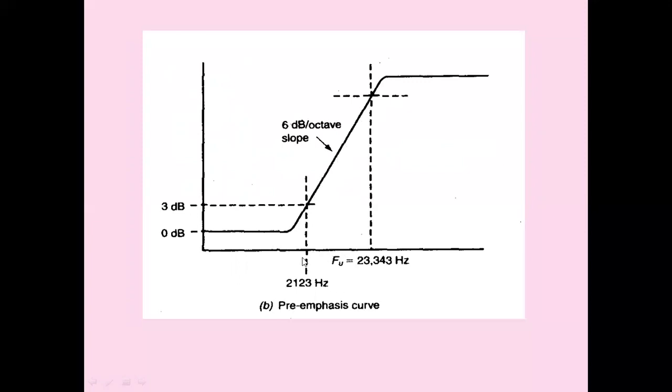See here, below 2123 Hz there is a little amount of compensation. After 2123 Hz up to 20 kilohertz, there is more compensation increase. This process we call the pre-emphasis process.